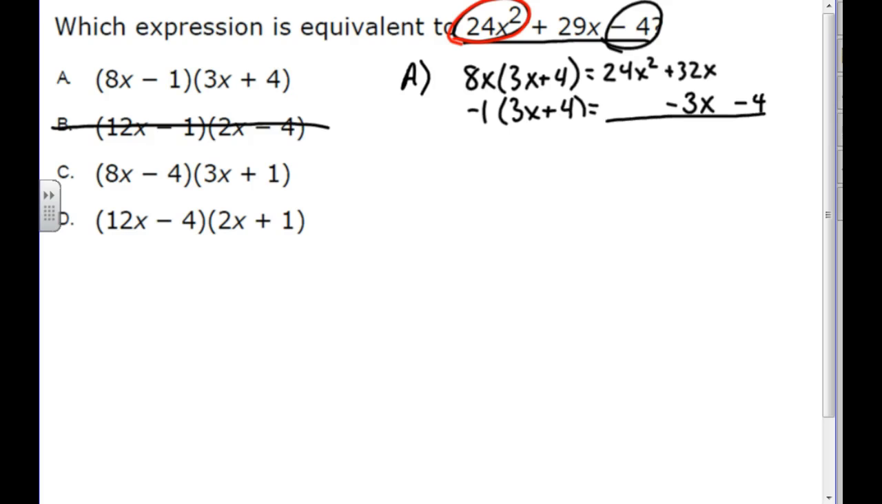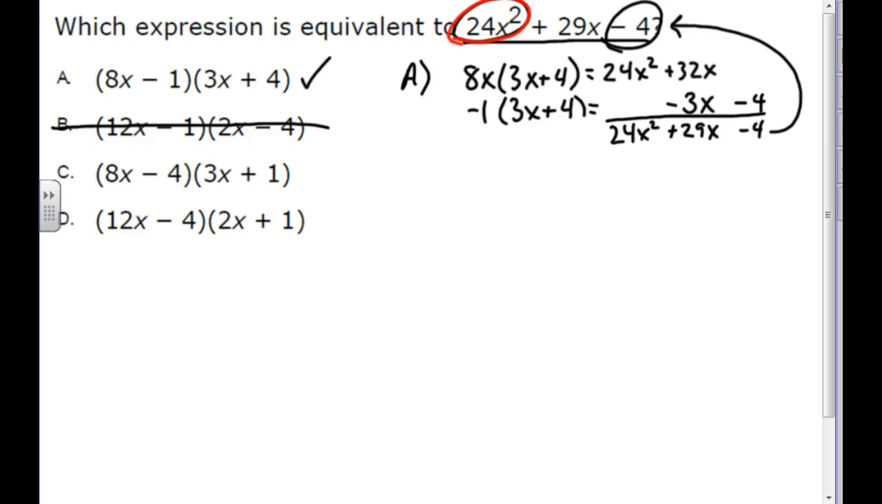When you combine your like terms here, you have 24x squared. You have 32 minus 3, which is what? 29. 32 minus 3 is 29x, and then minus 4. Because this matches our original question, which expression is equivalent to that, then we found our answer. Our answer is letter A.